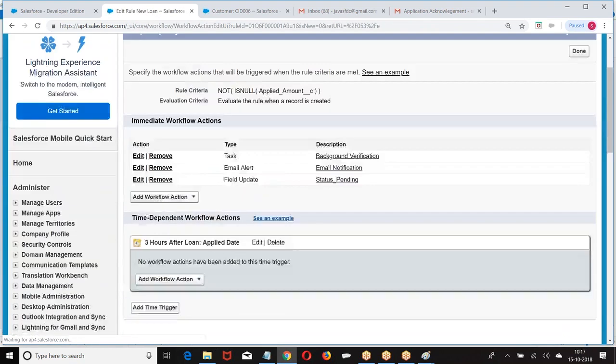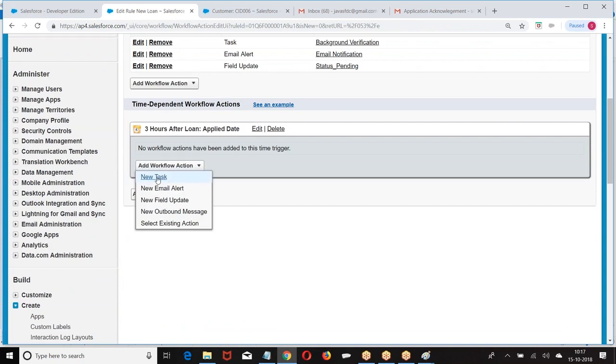What are the actions you want to perform? Same story: task, email, field update, outbound. But this action will be performed after 3 hours. Now, if you say immediate action, when the rule is met, the action is performed instantly. When you say time dependent action, when the rule is met, the action will be performed after a given time.